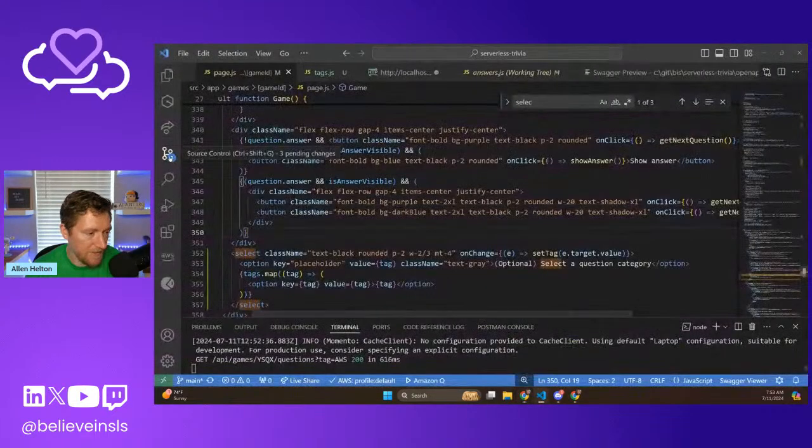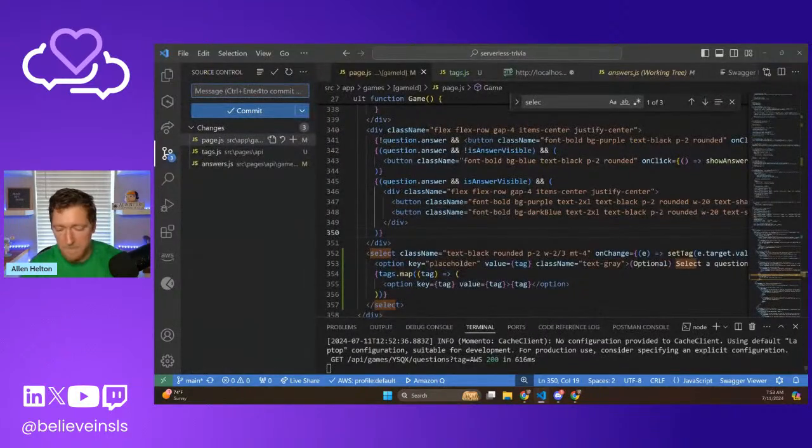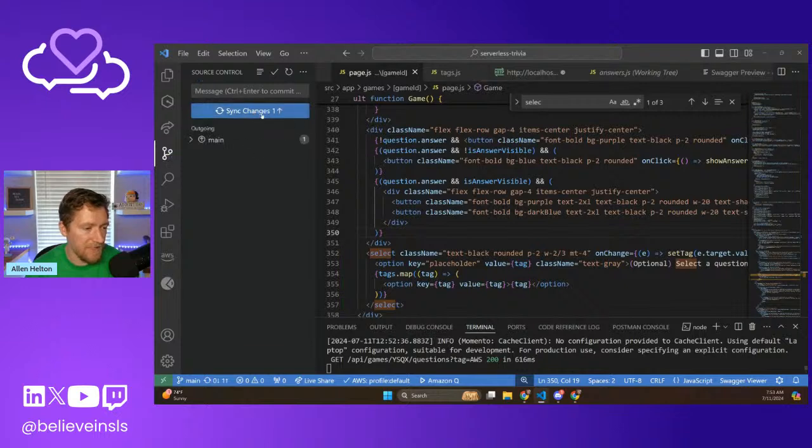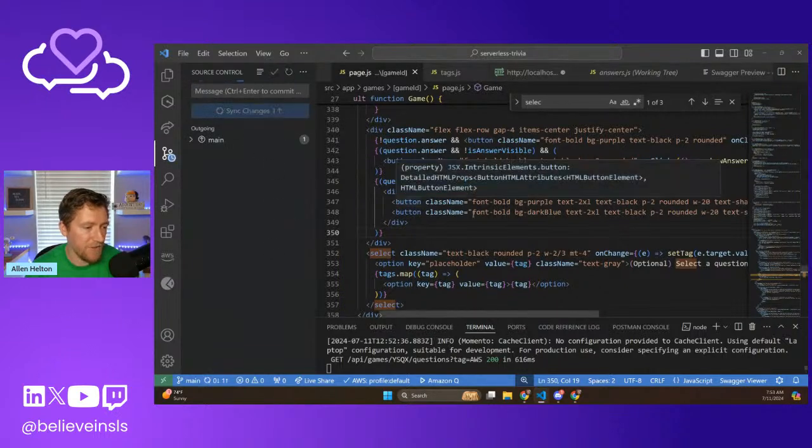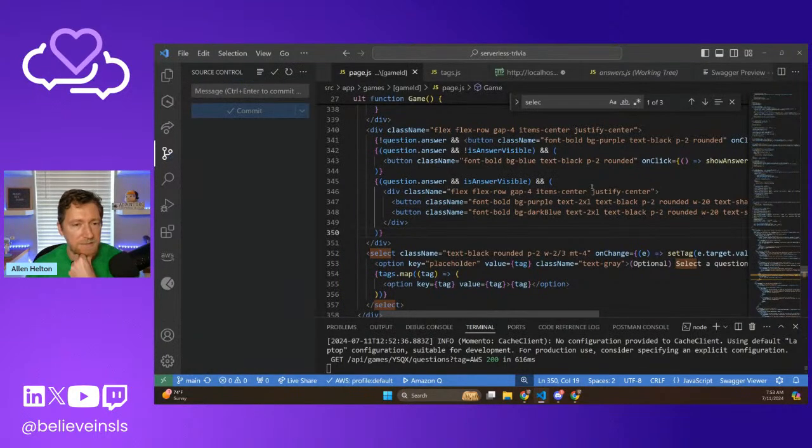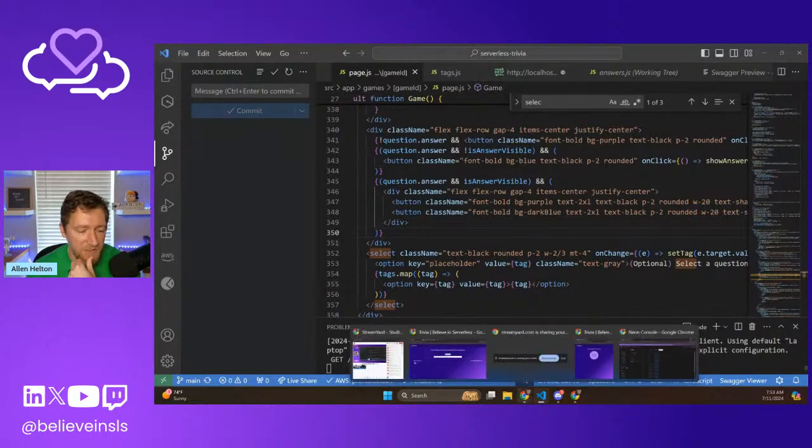Let's commit this. Add tags. And so this should take, I don't know, like 2 minutes to go and build and be live. So what we can do is have you guys start.